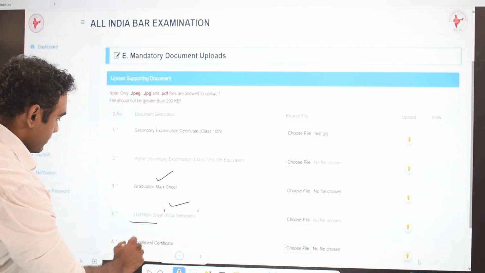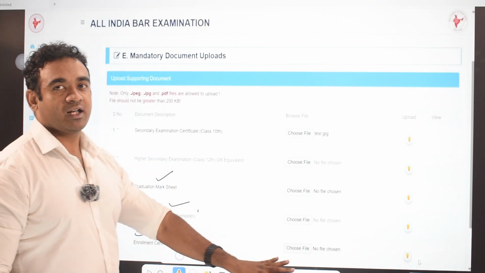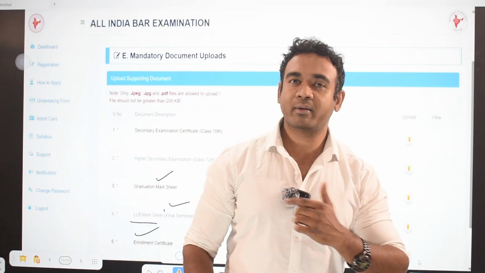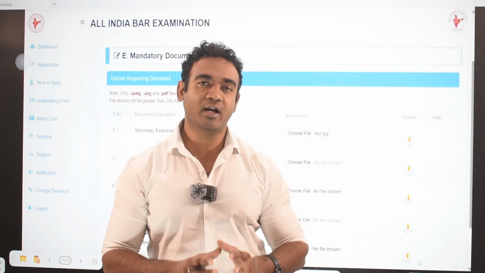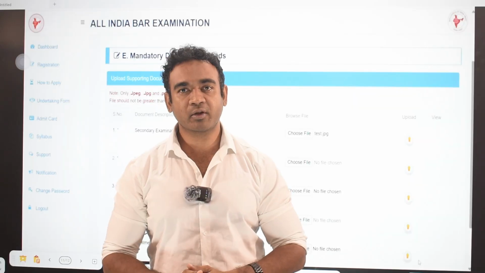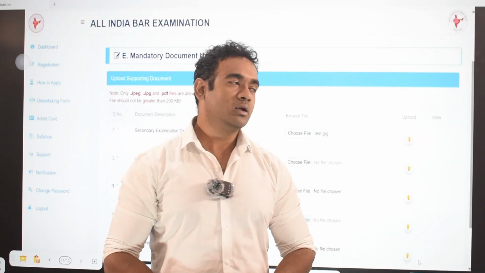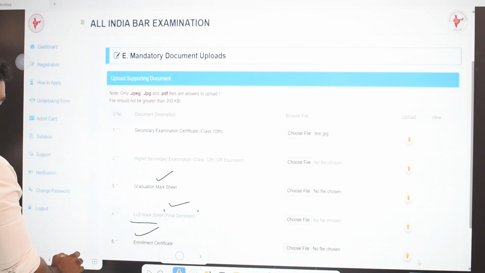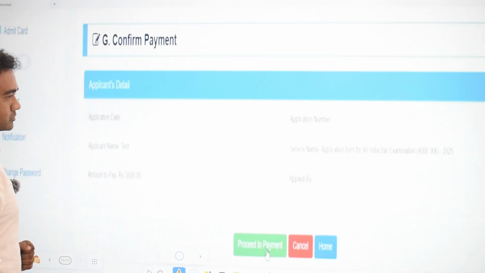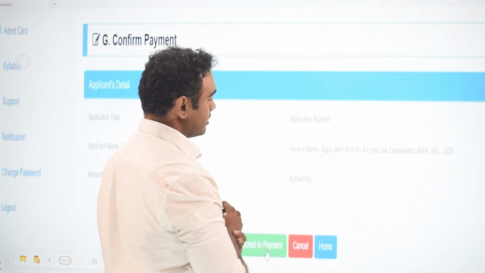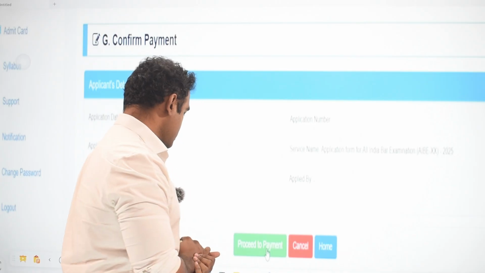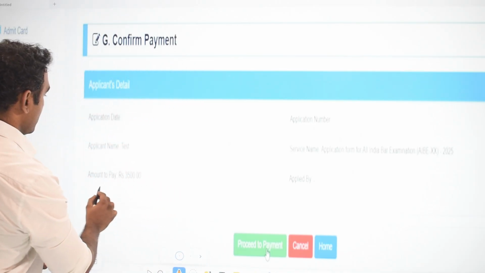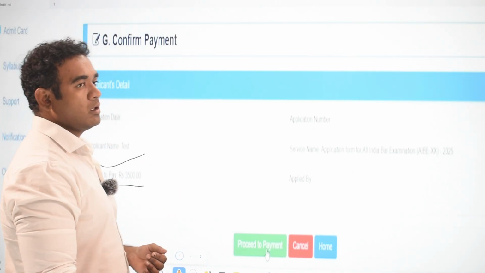And here comes very important aspect. Enrollment certificate లేని వాళ్ళు ఏం చేయాలి అంటే, ఇంతకుముందు మనం enrollment కి సంబంధించి అండర్టేకింగ్ తీసుకున్నాం కదండి, ఆ అండర్టేకింగ్ ని ఇక్కడ అప్లోడ్ చేయండి. If you have not yet enrolled for AIBE, for applying for this AIBE 21. Finally, you need to make a payment of 3,500 rupees, and then you will be allowed to write this AIBE examination.